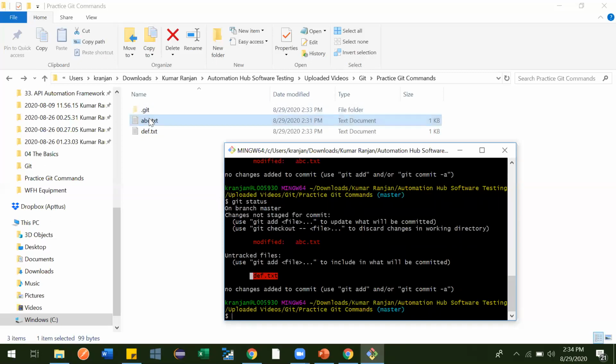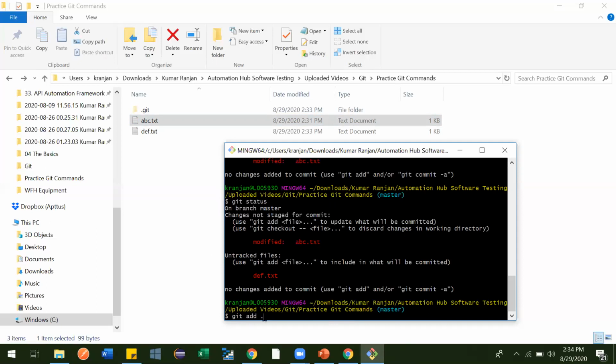It was not available earlier in our git repository, so that's why it is telling us it is an untracked file. Now let's add it to the staging area to commit it. So, git add space dot.